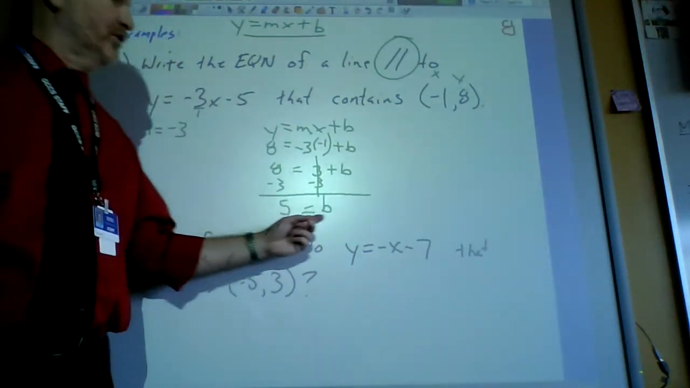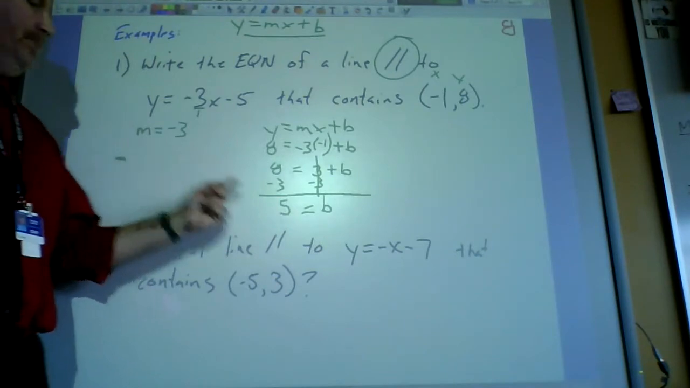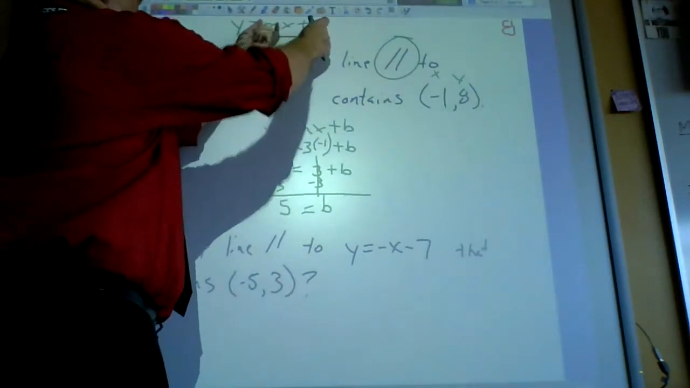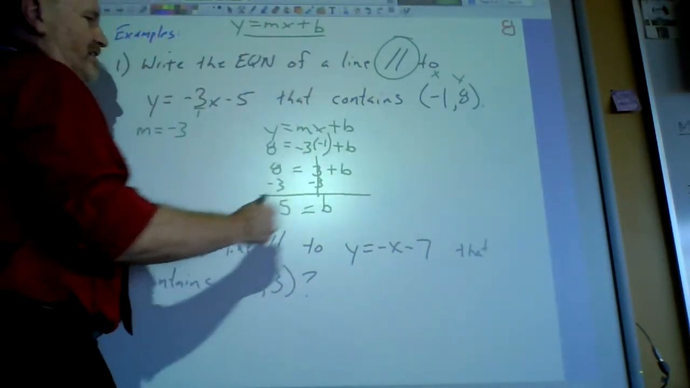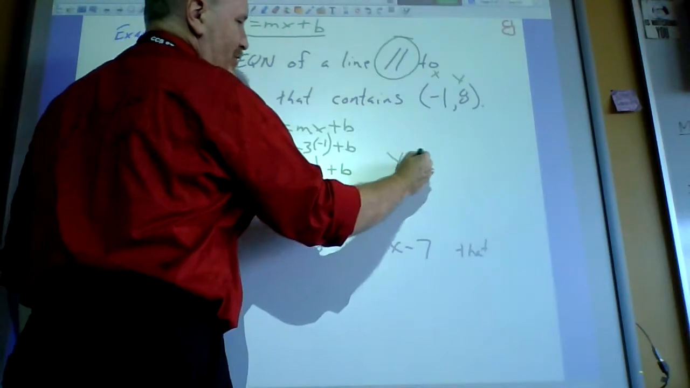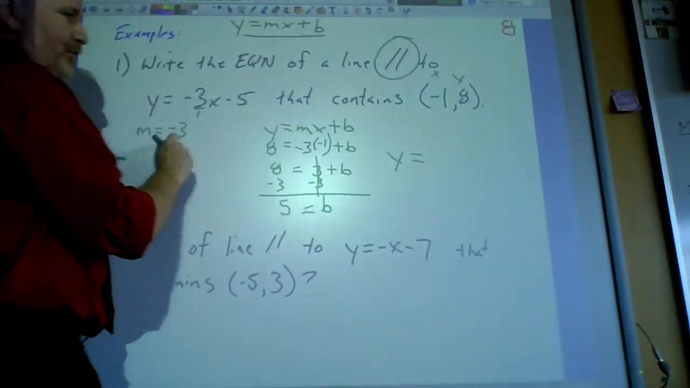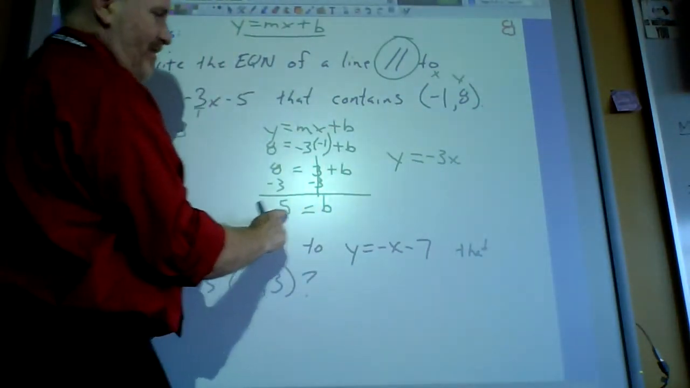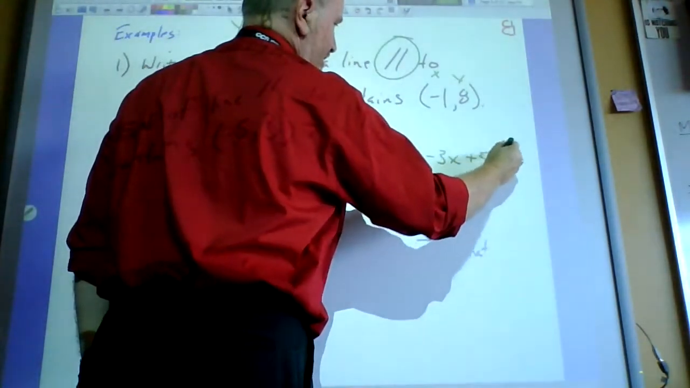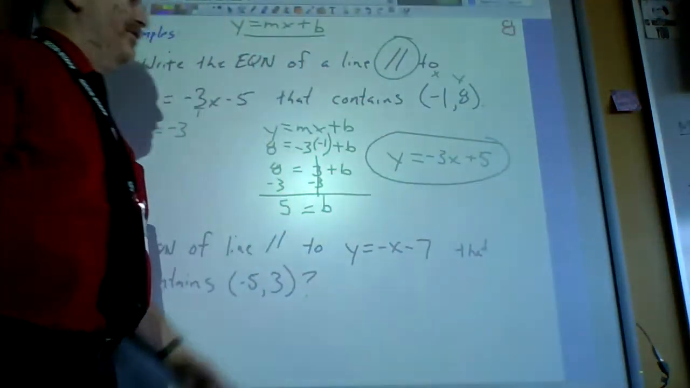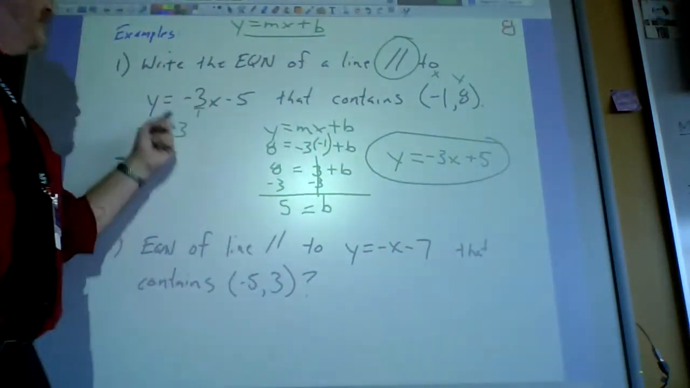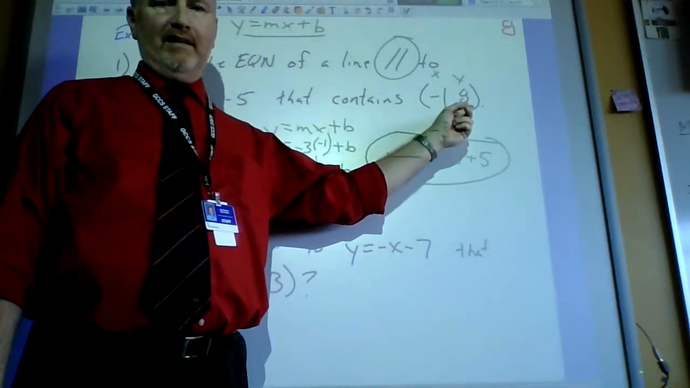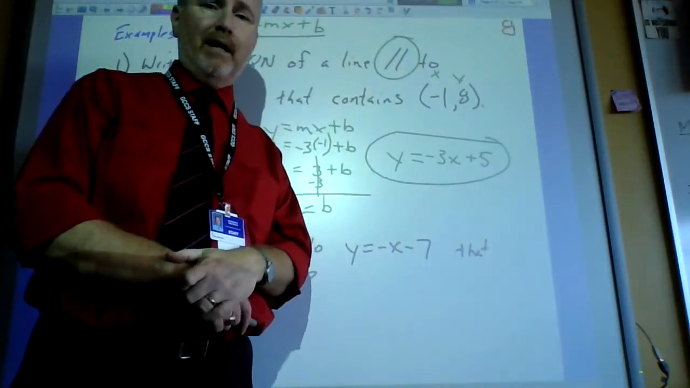So now you have both ingredients. You have a slope, -3. You have a y-intercept, which is 5. So you just take those and put them into the equation. So your final answer would be y equals -3x plus b, which is 5, and you're done. So this line right here would be parallel to this line right here, but it would go through -1, 8. And you can graph it if you want to make sure, but it will.